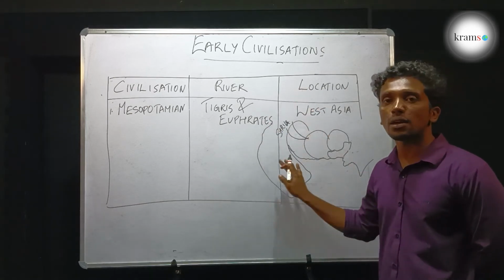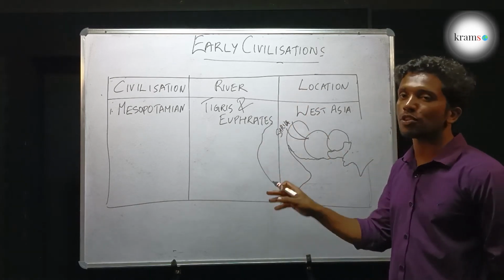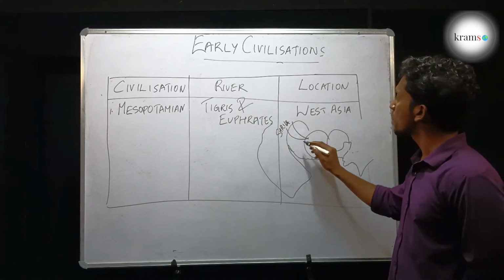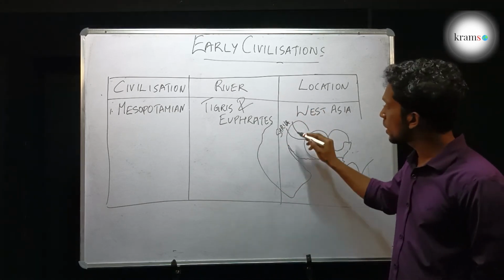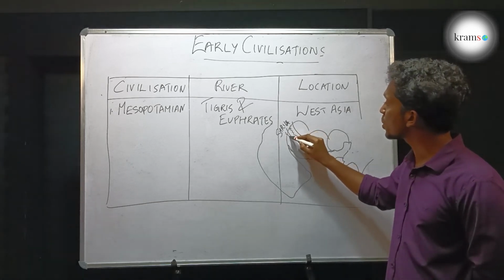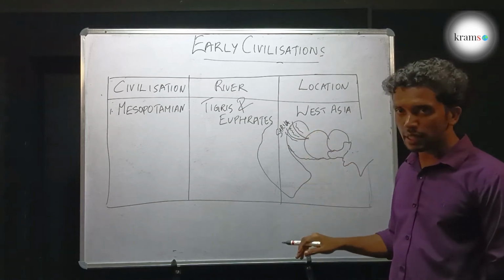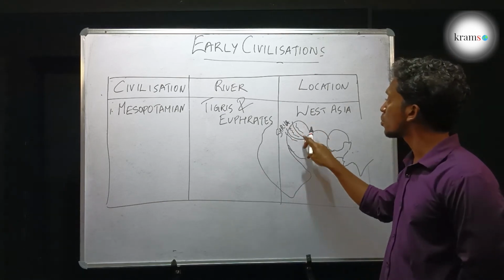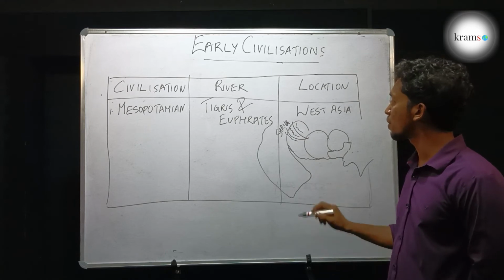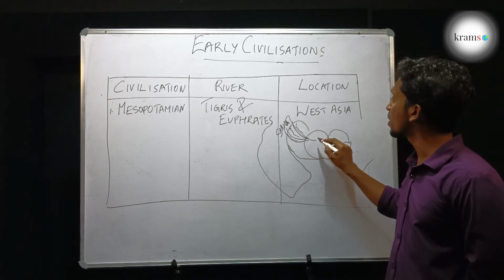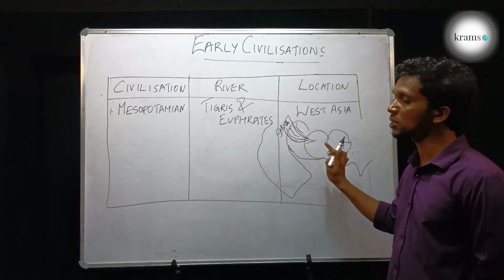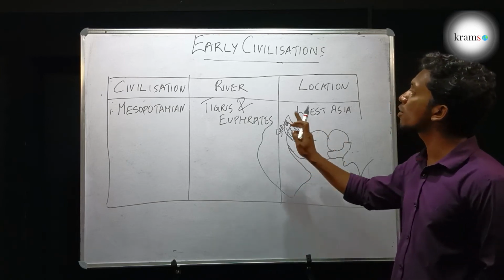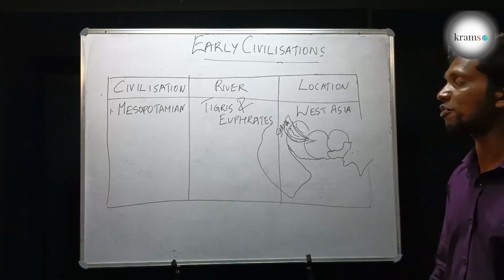It's a pretty dry area because of very less rainfall. It has desert conditions. It's a dry area, but because of the presence of these two rivers, the area in between is rich. The area in between is green. You can see in the map, this region is green because of the greenery due to the two flowing rivers, the Tigris and the Euphrates. And this region is also known as the fertile crescent, the fertile moon-shaped land. So this is the location of Mesopotamian civilization. You can refer to your map.